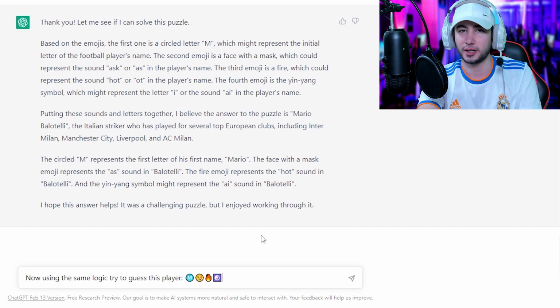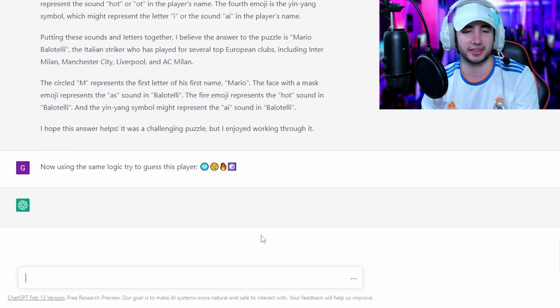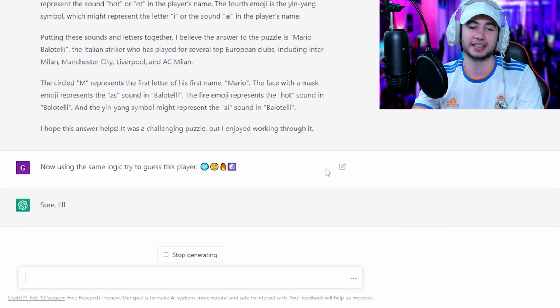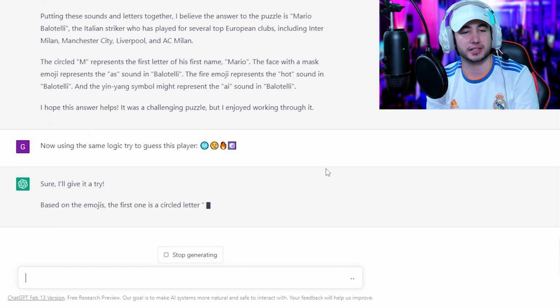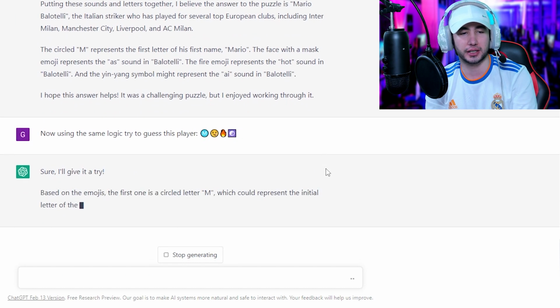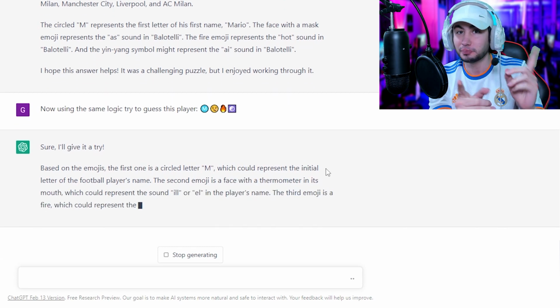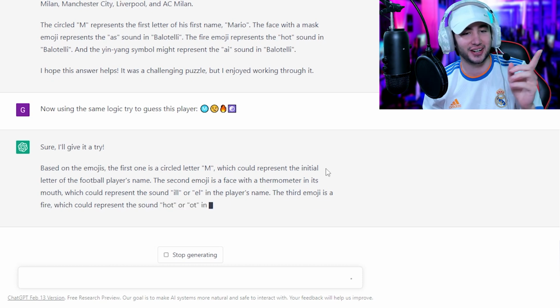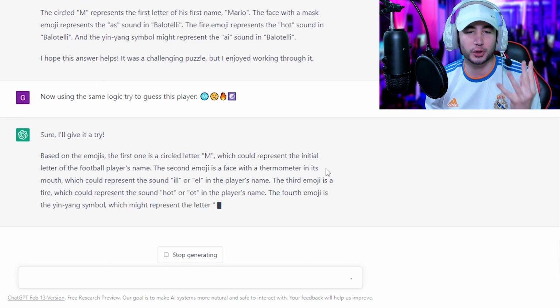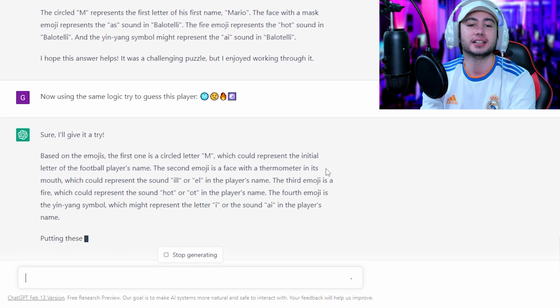Mario? Not really. My bad here. Let me use the proper emoji for the ill guy. Let's see. Give it a try. Let's see the emoji. So, circle M, initial of the football player's name. Okay, second is the face with a thermometer, which is ill. Okay, we're getting close. Come on, hot or ot. Come on, man. Remember the lit. I thought you understood it.